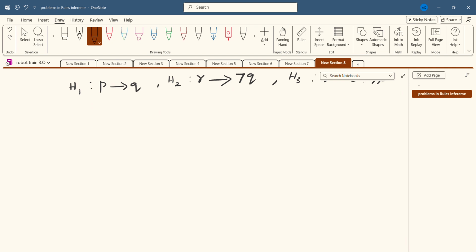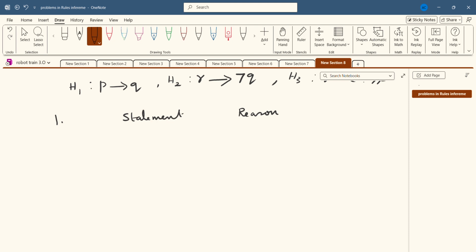Okay. So for that you should follow some standard procedure. First, you can form a table: statement, and here you can write reason. Remember, these are all premises. Using these premises, we are going to derive the conclusion.